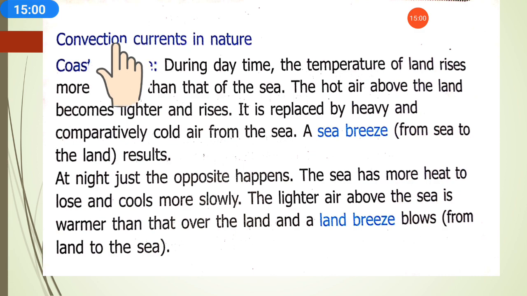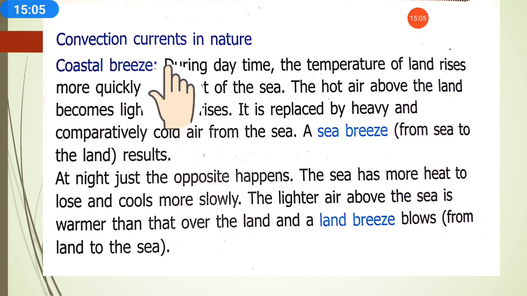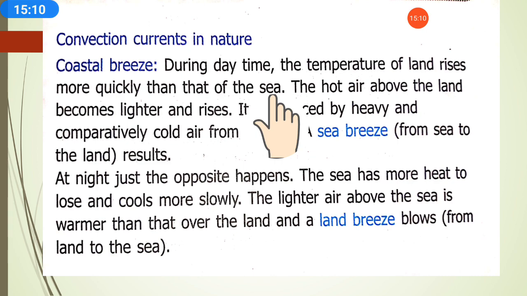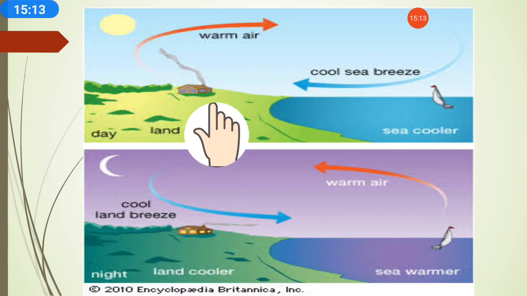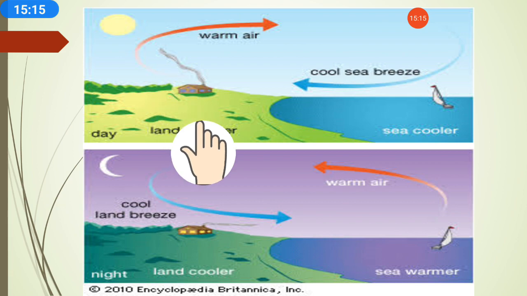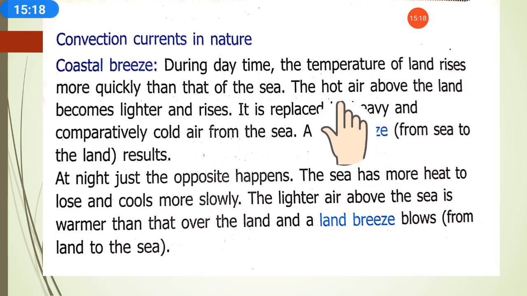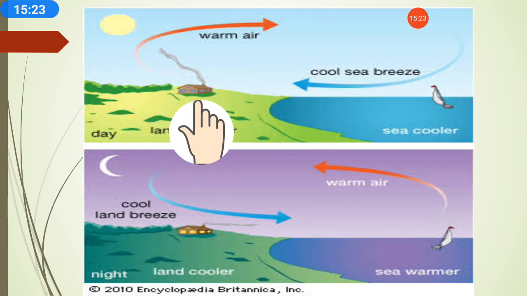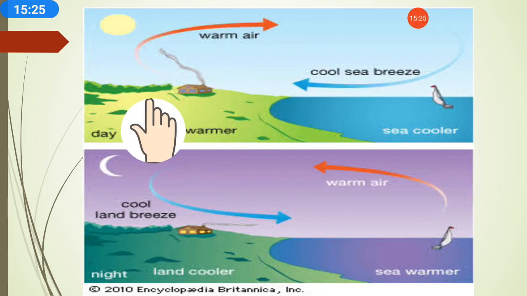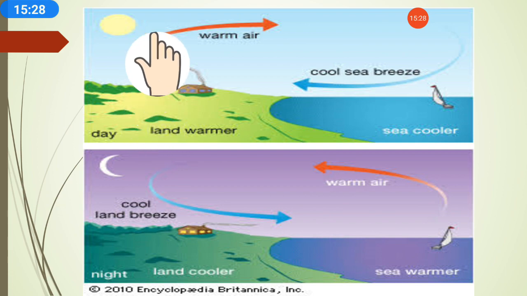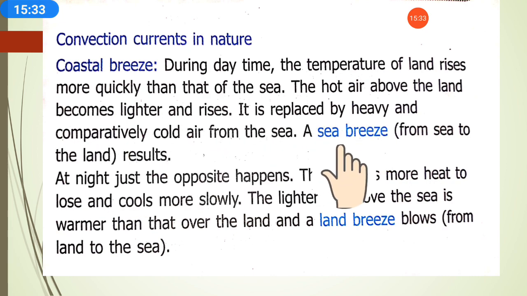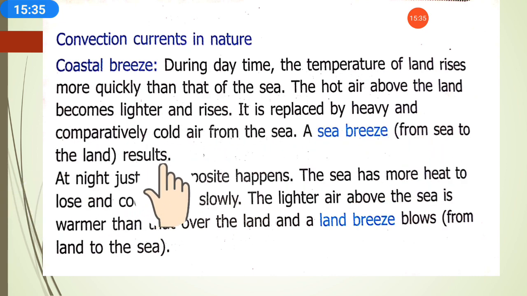Here we will revise convection currents once again: coastal breeze, sea breeze and land breeze. During the daytime, the temperature of the land rises more quickly than the sea. See children, during the daytime the land gets more heated compared to the sea. The hot air above the land becomes lighter and rises. Because it gets heated, it becomes lighter and starts moving upwards. It is replaced by heavy and comparatively cold air from the sea. A sea breeze from the sea to the land results.